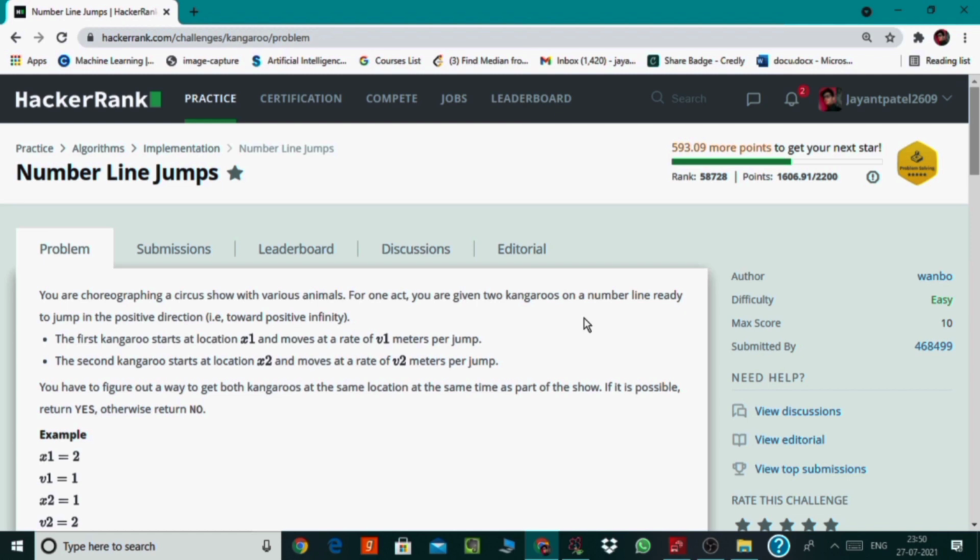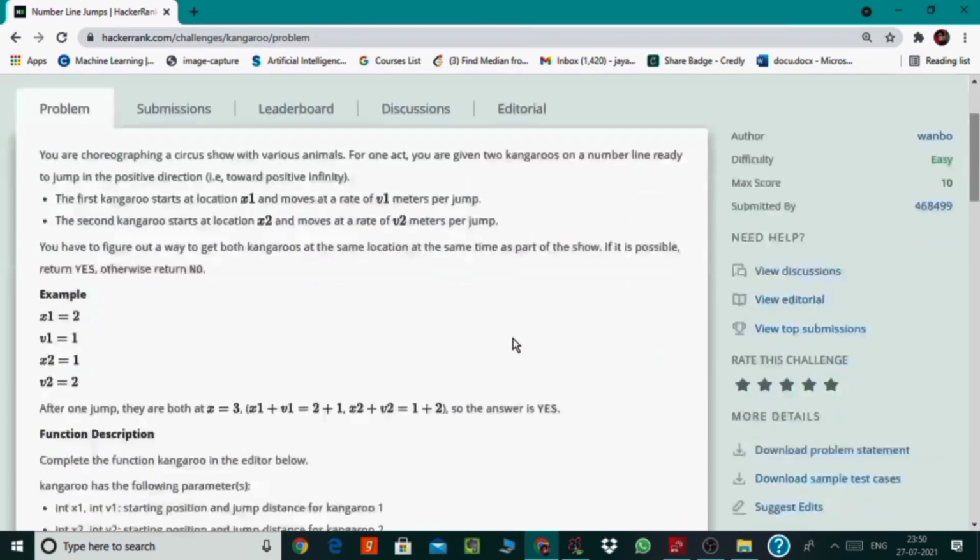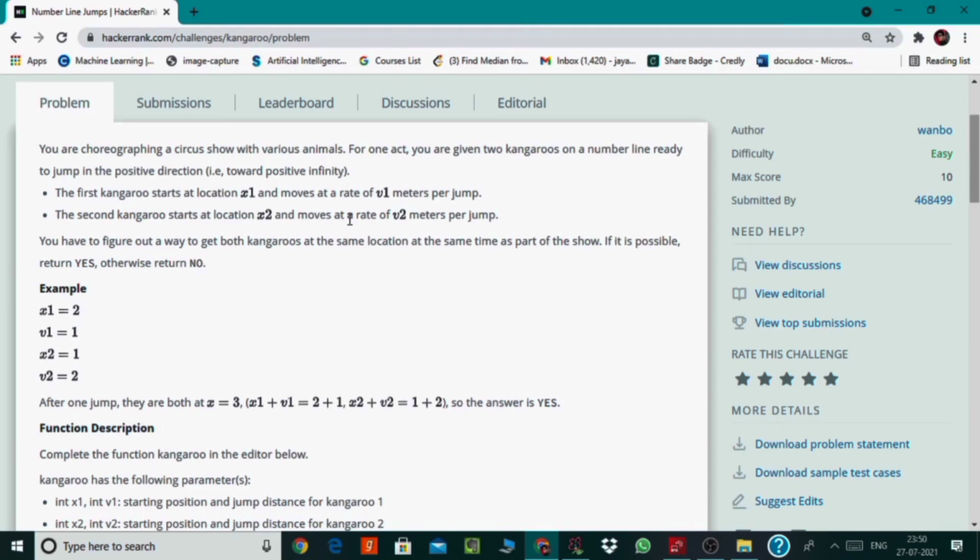So today we're gonna solve another high-occurring problem, which is number line jumps. Here we are given two kangaroos moving towards positive infinity, and we are given the initial positions as x1 and x2 of both the kangaroos that are moving with rates v1 and v2 meters per jump respectively. So we have to find out if there exists a point that after a certain number of jumps both the kangaroos will meet at a point, and we have to return yes or no accordingly.